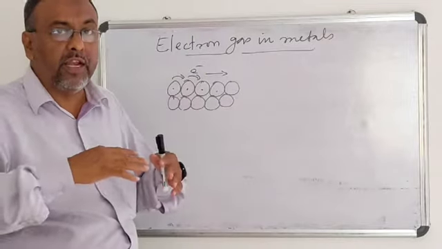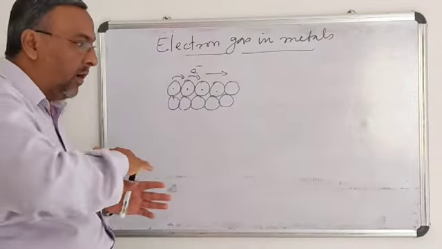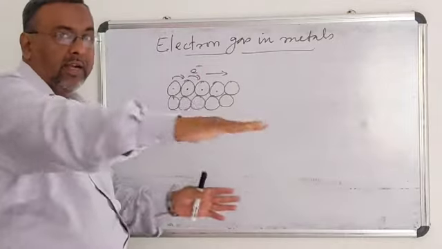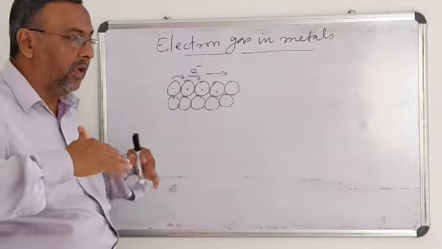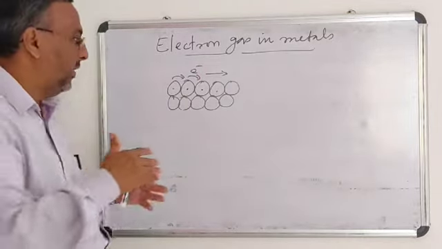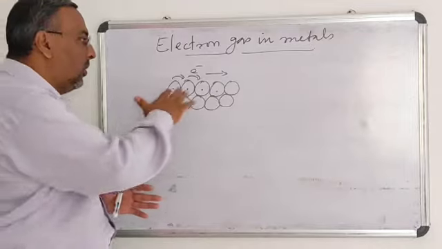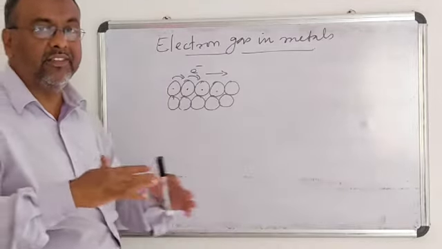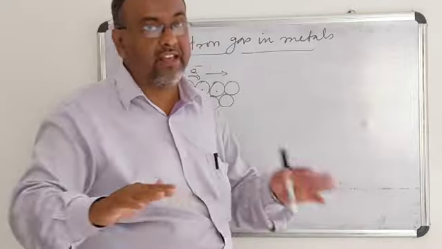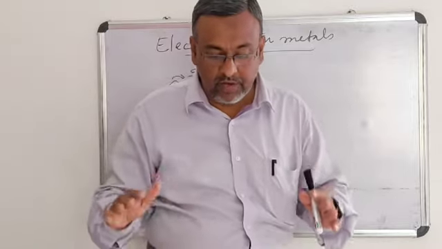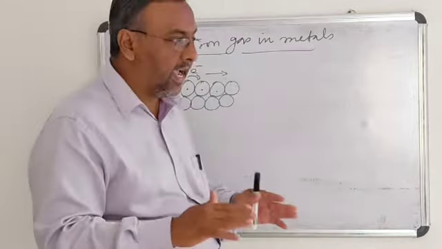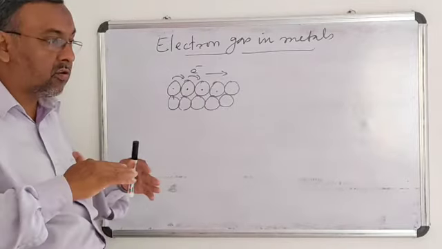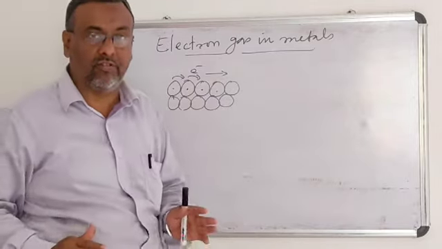The movement of the electrons from one metal atom to another is something like a sea of electrons with the positive nucleus. So this is considered as electron gas. The movement of electrons is called electron gas, or the electron gas model of metals.